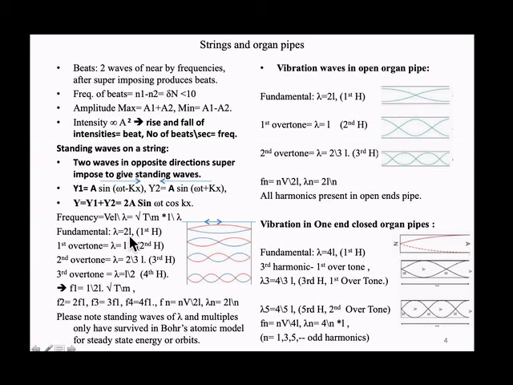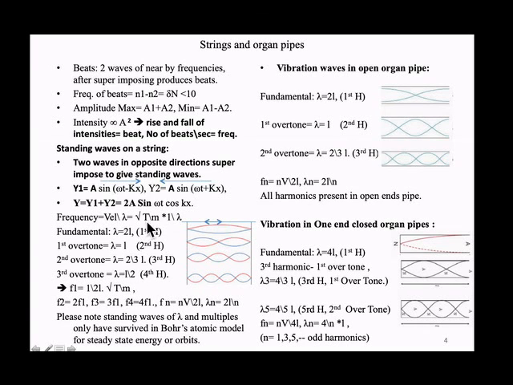This we call the fundamental frequency. This is the first overtone, the second overtone, the third overtone. If it comes to harmonics, the fundamental frequency is the first harmonic, then the second harmonic. So the first overtone is nothing but the second harmonic. So in terms of harmonics, we have first harmonic, second harmonic, third harmonic, fourth harmonic. In terms of notes, fundamental note, first overtone, second overtone. This is the nomenclature between tones, overtones and harmonics.